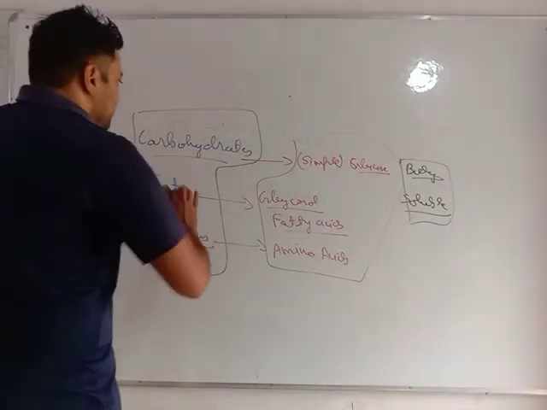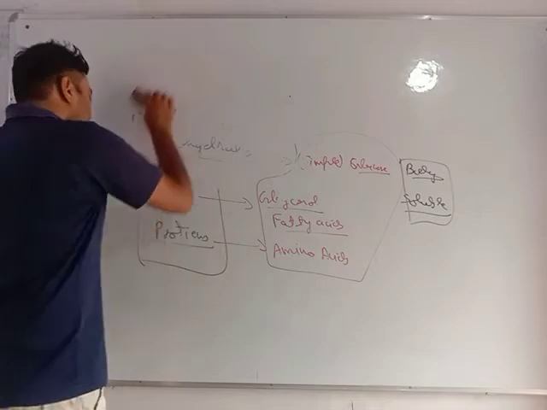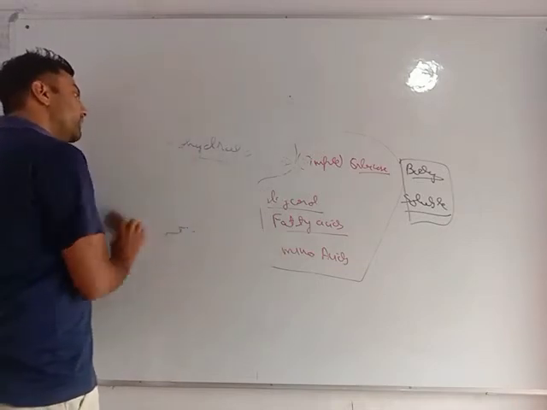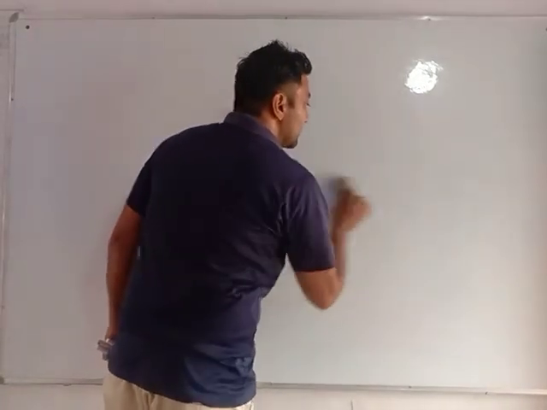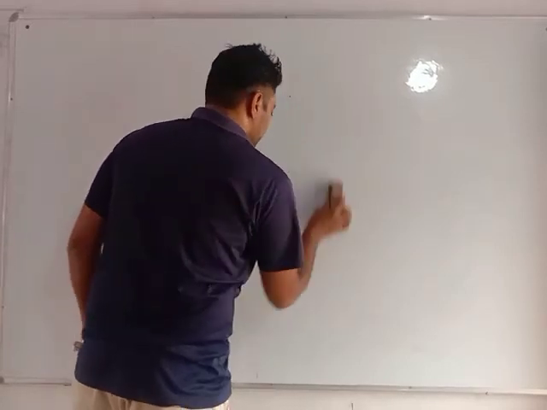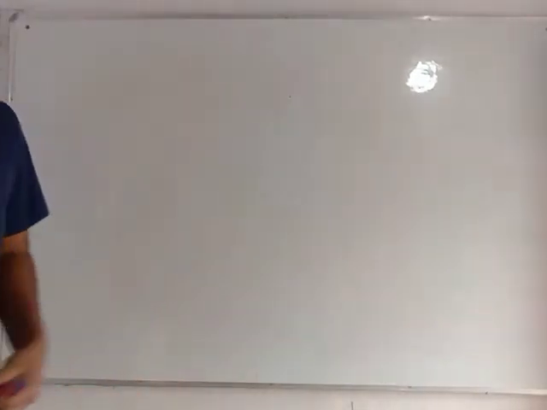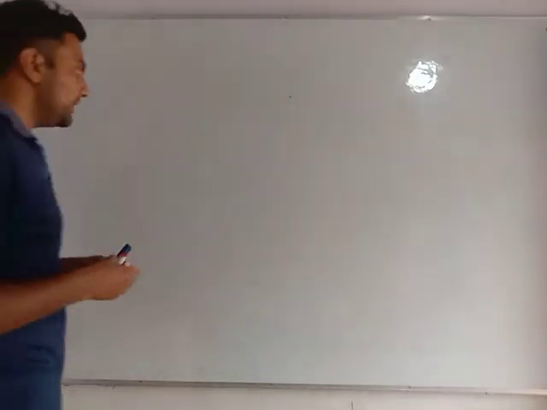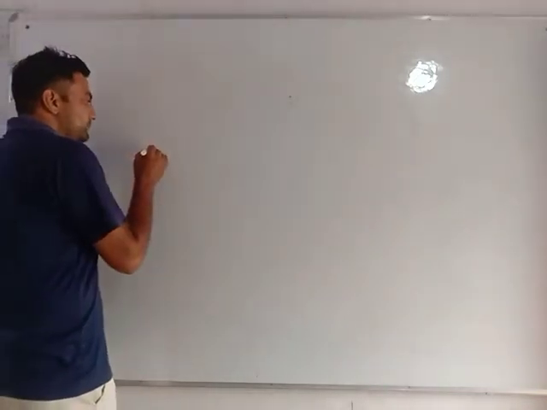Most of our digestion takes place in the small intestine. The small intestine is also the place for complete absorption. What does absorption mean?